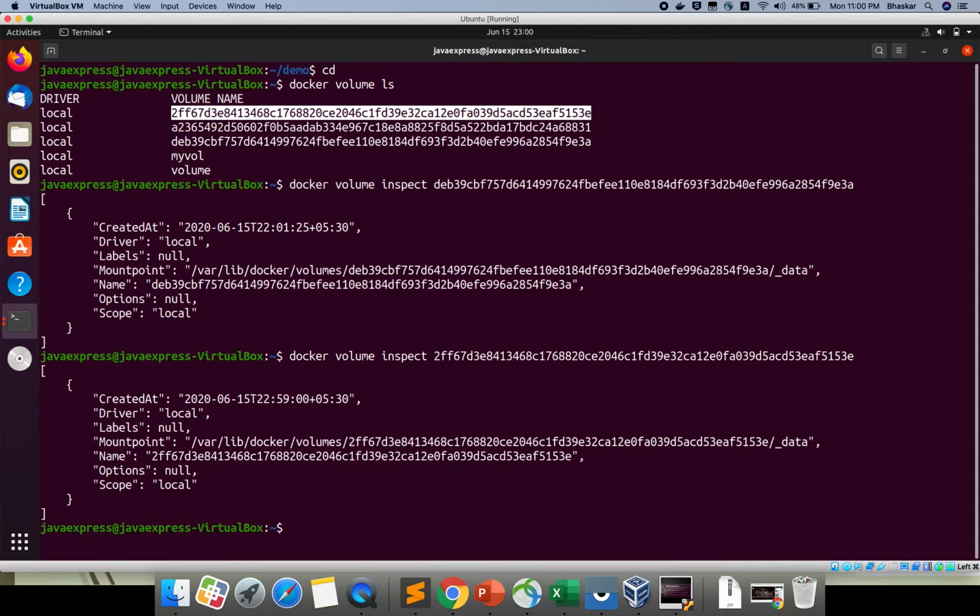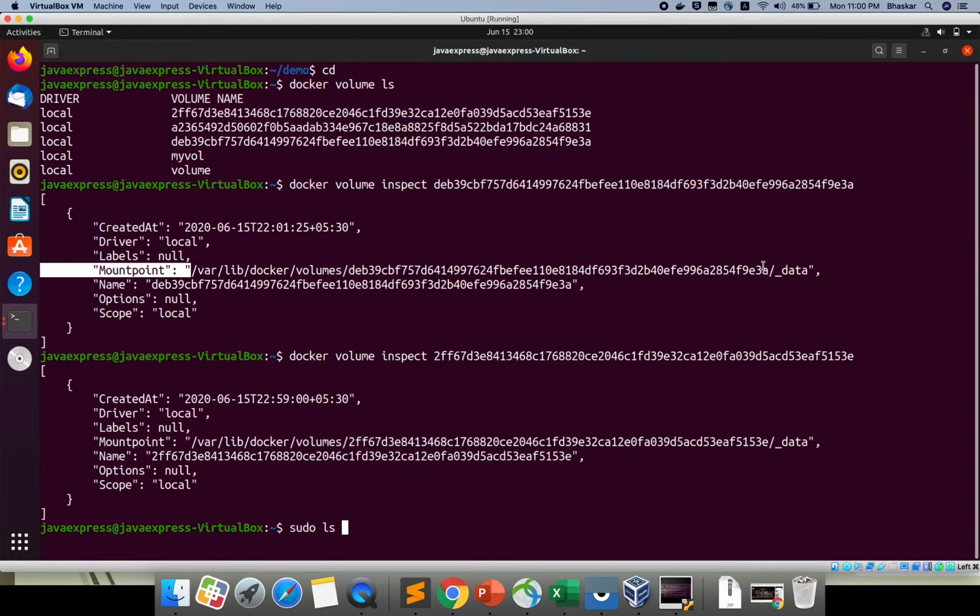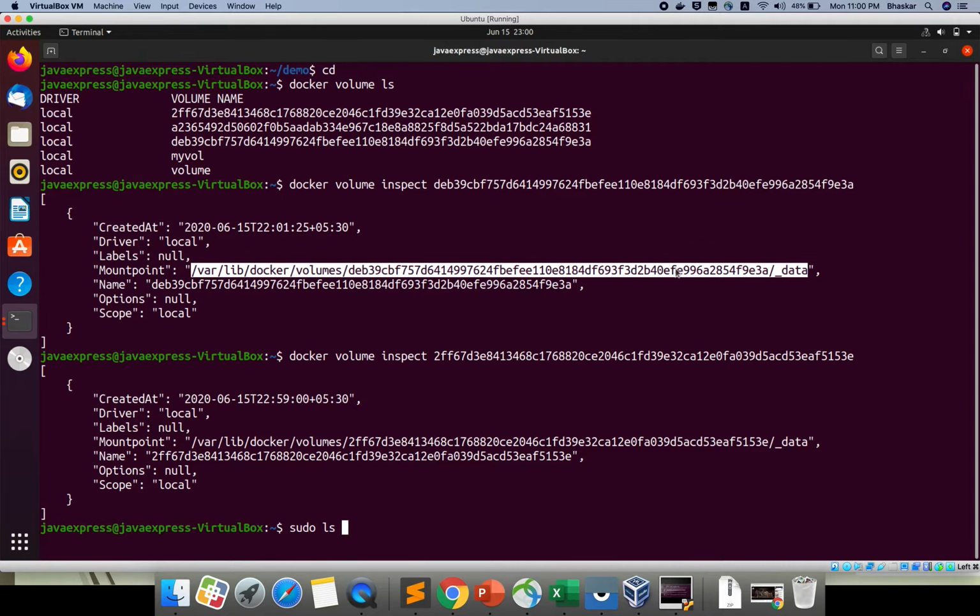It is related to which scope, I don't know, right? Let me go for cd. I just want to see which folder is my sudo ls. If you want to see the data, now you are understanding. If I created multiple volumes, this is the directory, it is mounted in the host operating system. It is taken care of by Docker.